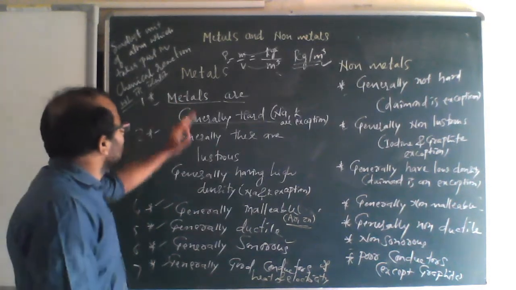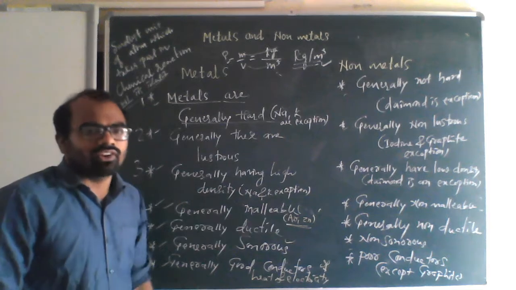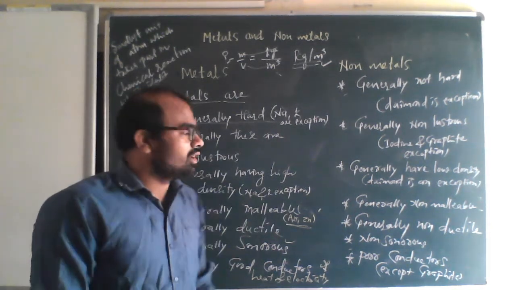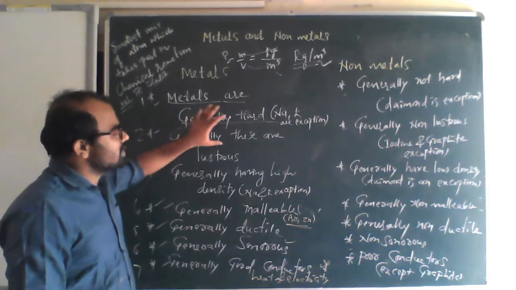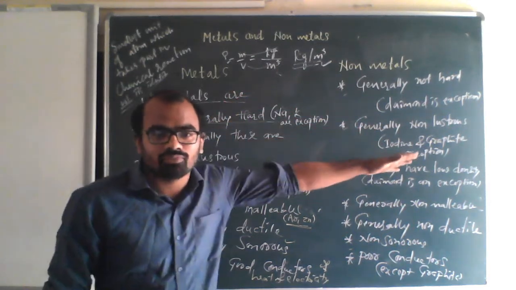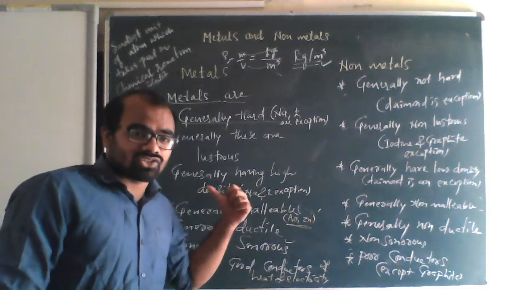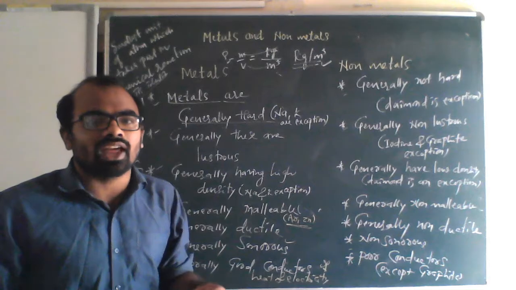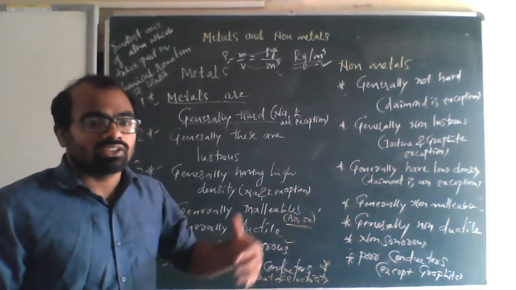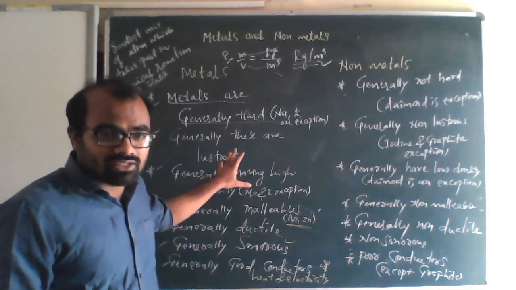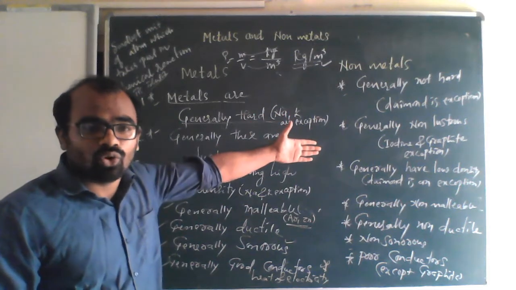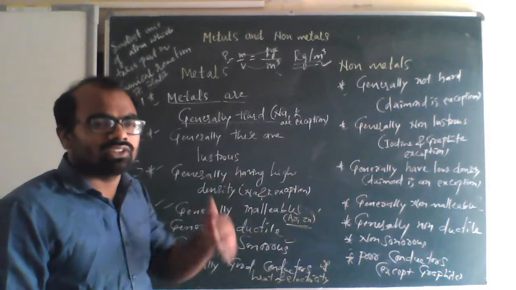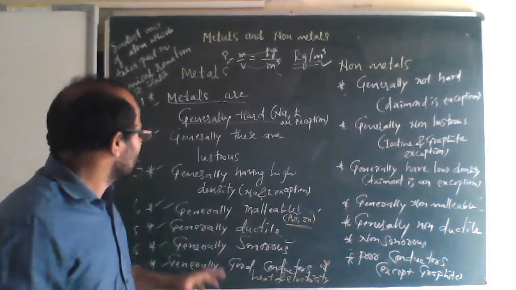So these are the differences between metals and non-metals. Please go through them once. Generally metals are hard, non-metals are not hard. Metals are lustrous, non-metals are non-lustrous, but some exceptions are there: iodine and graphite. Metals generally have high density, but non-metals have low density. Here some exceptions are sodium and potassium, which have density only up to 1.